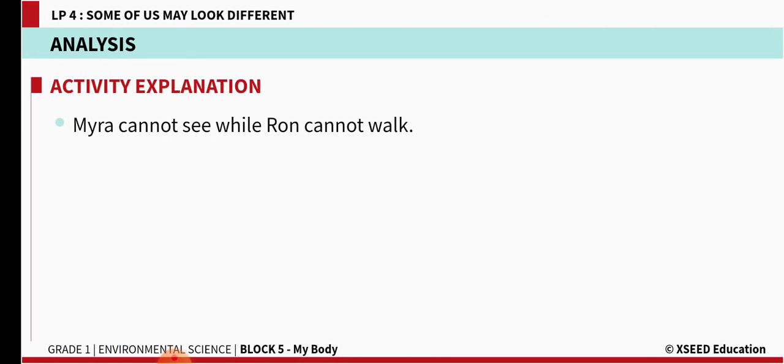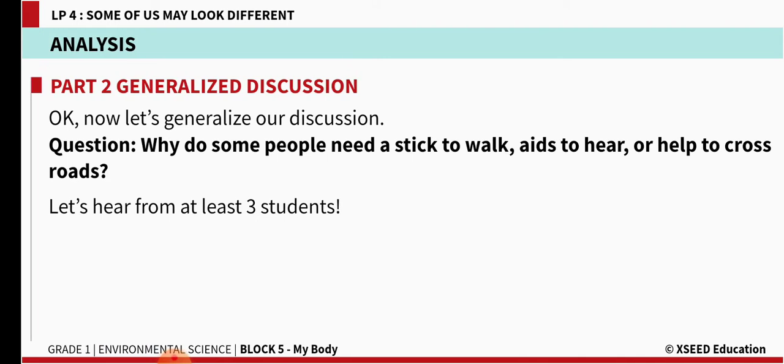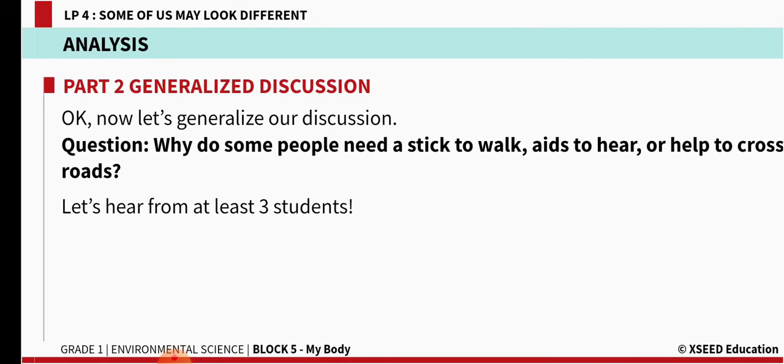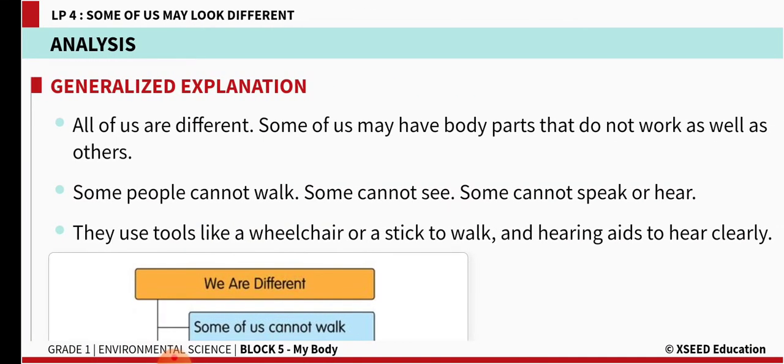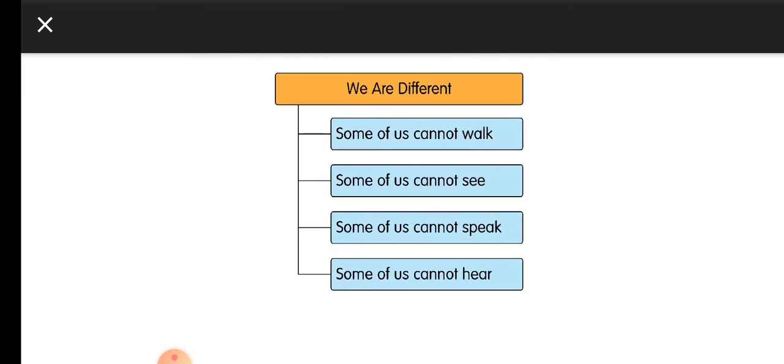Myra cannot see while Ron cannot walk. That's what we understood. Why does someone need a stick to walk, aids to hear, or help to cross roads? Why do some of them need all these? All of us are different. Some of us may have body parts that do not work as well as others. Some people cannot walk, some cannot see, some cannot hear or speak. In such a case we need to help them. Some of us cannot walk, some of us cannot see. They are called blind people, children. Some of us cannot speak, some of us even cannot hear.